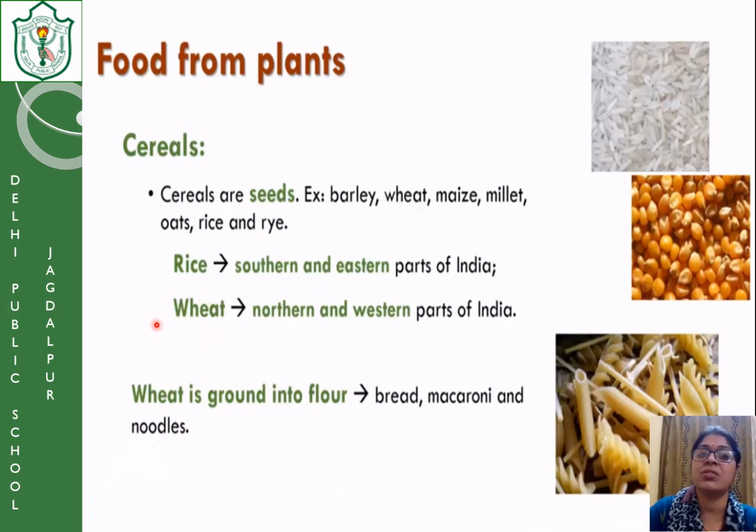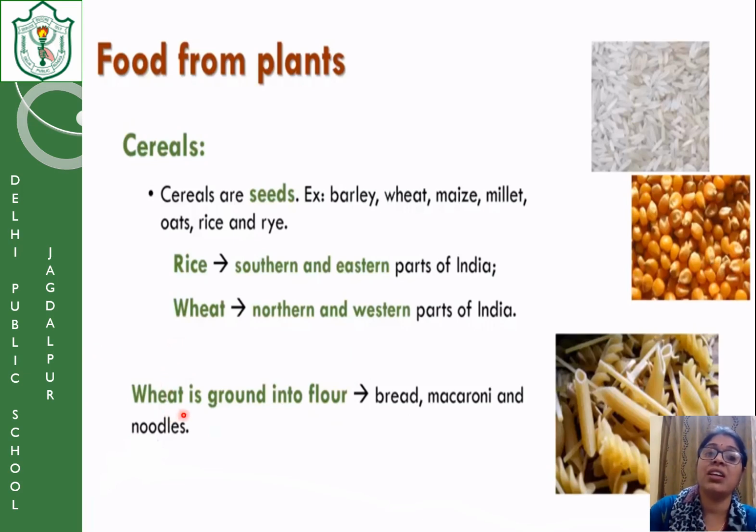Second is wheat. It is also a cereal. These are the two main cereals people eat, and wheat is very common in the northern and western areas. Northern means Punjab, Kashmir, Uttar Pradesh. Western means Gujarat, Rajasthan. They all eat chapatis more often.